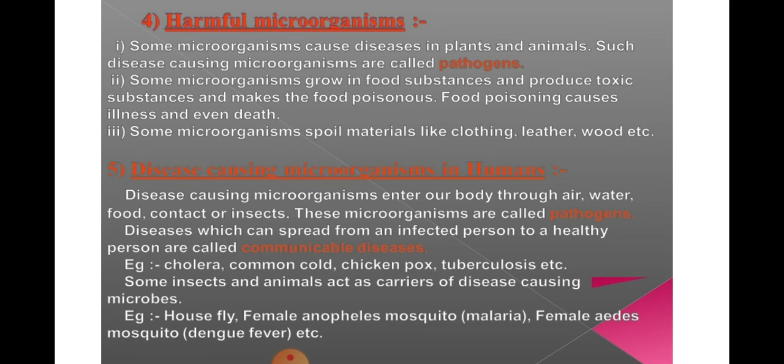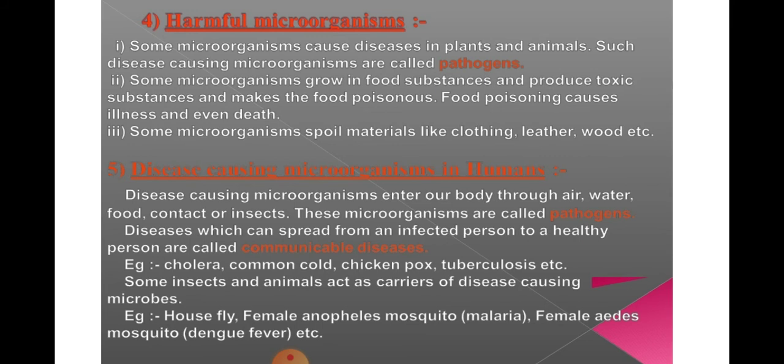Okay, some insects and animals act as carriers of disease causing microbes. That means by them microorganisms can enter a host body. For example, there are some examples of these insects and animals: housefly, female Anopheles mosquito, female Aedes mosquito.